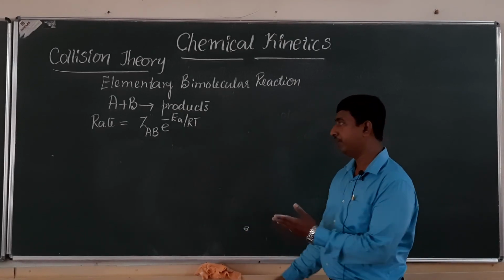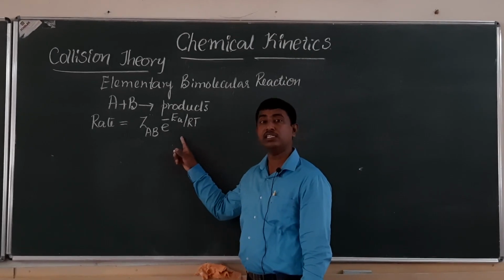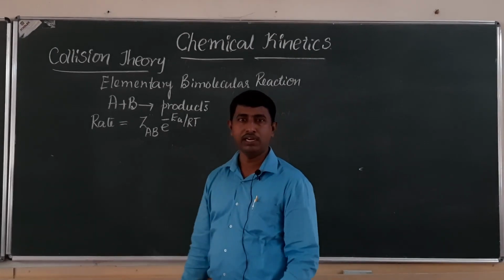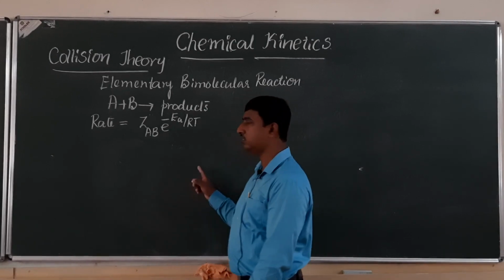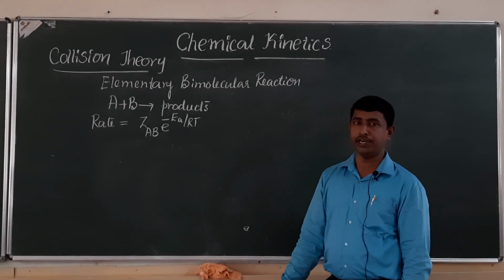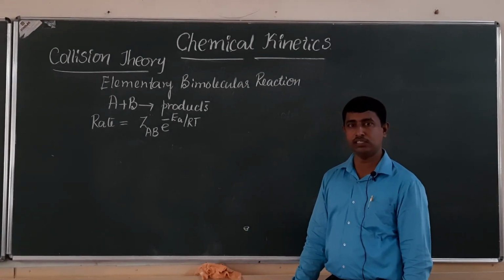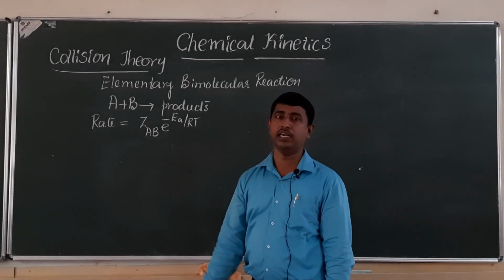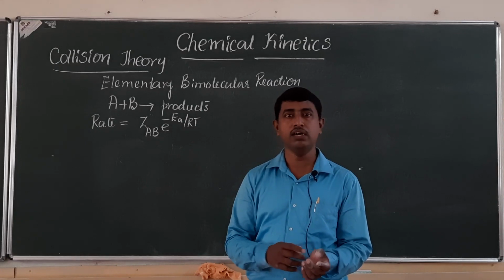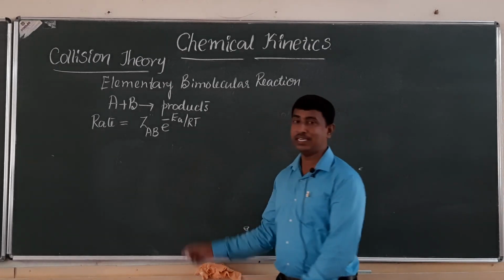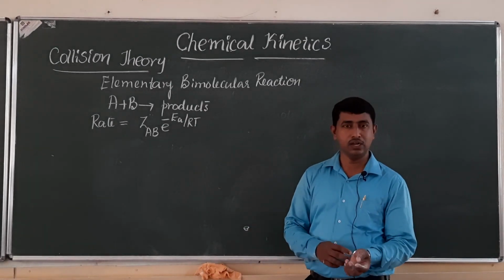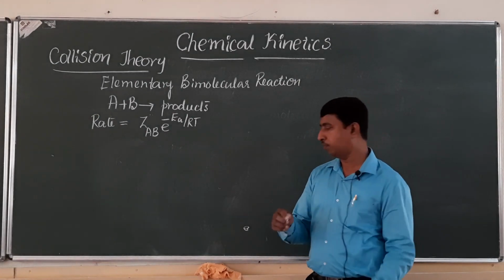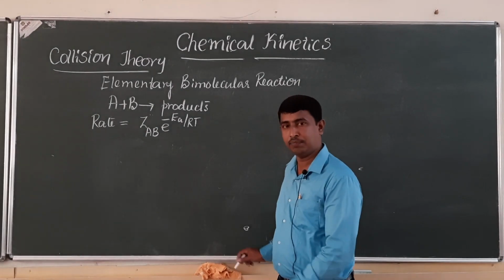So what was the reason? For reactions involving complex molecules, deviations were seen. That deviation is due to improper orientation, meaning at the time of collision, molecules were not properly oriented. Proper orientation always leads to the formation of the product, whereas improper orientation does not. We can give one example for this.